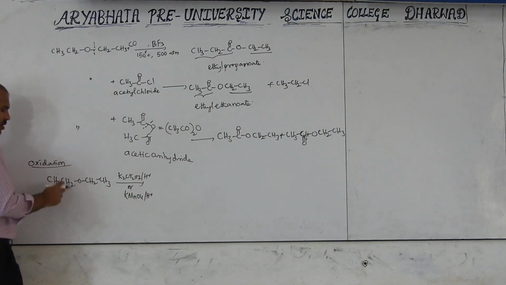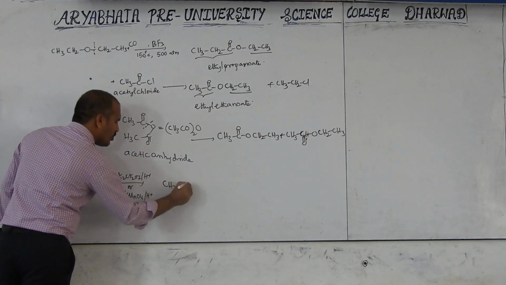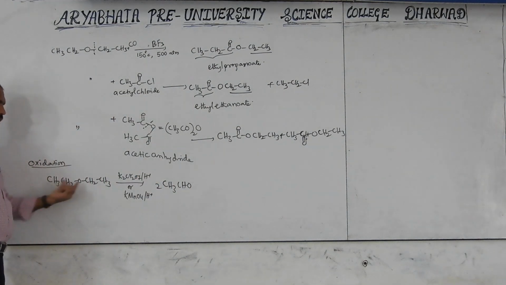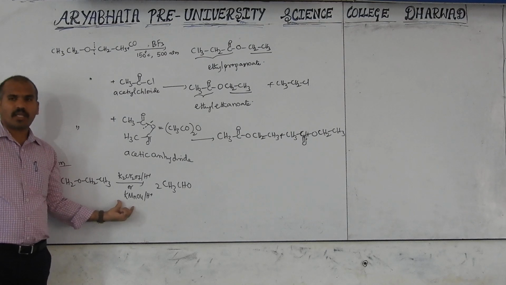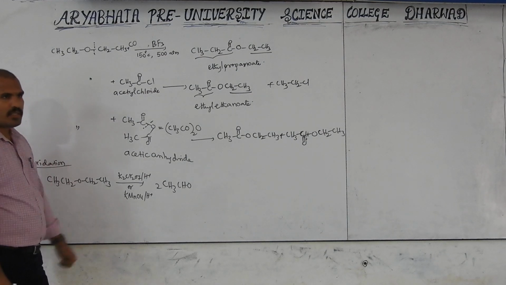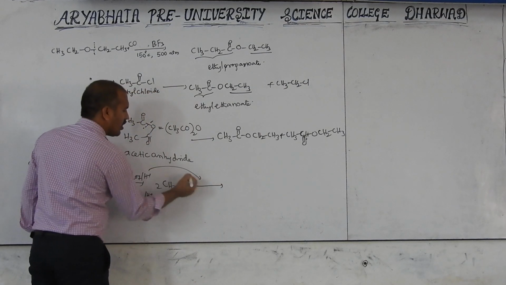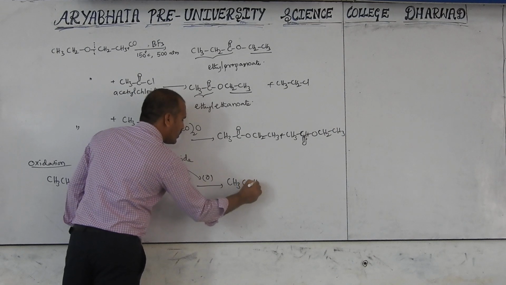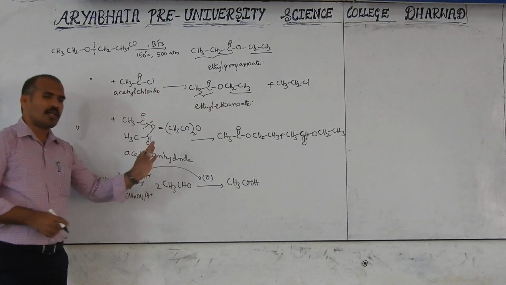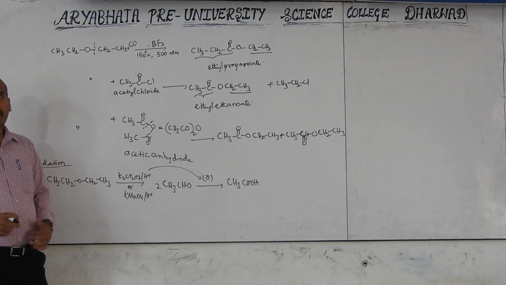It undergoes oxidation, forming 2 moles of CH3CHO, here and here. But we cannot stop the reaction with K2Cr2O7 and KMnO4, as seen in all chapters. Immediately it converts by oxidation into carboxylic acid. So these are some other reactions of ether.